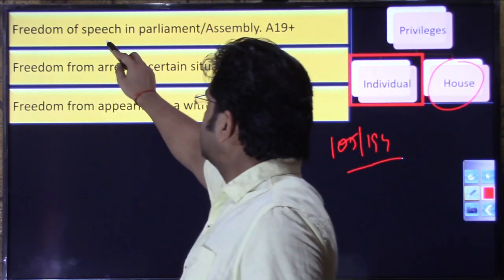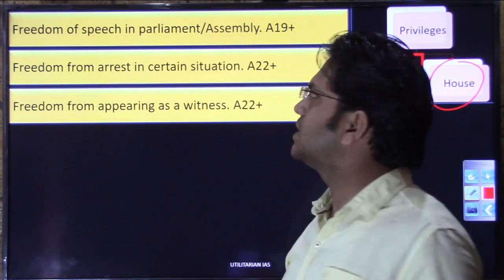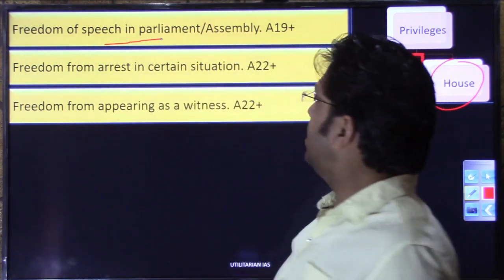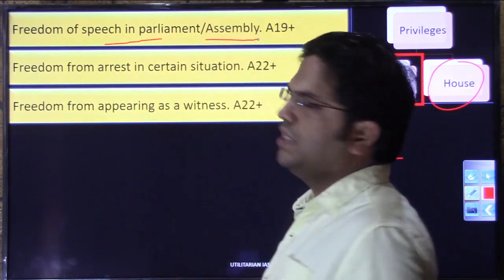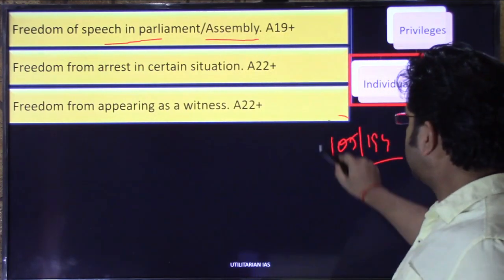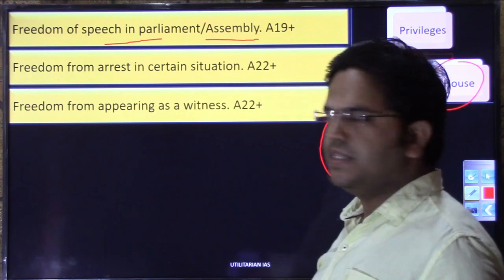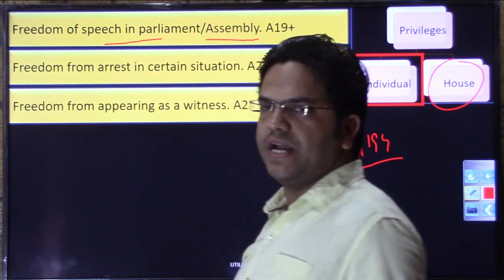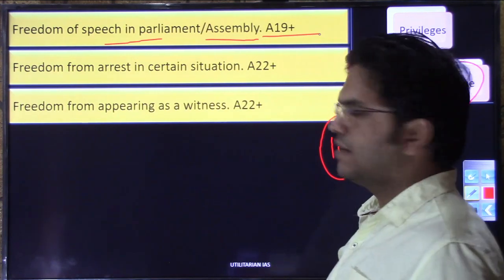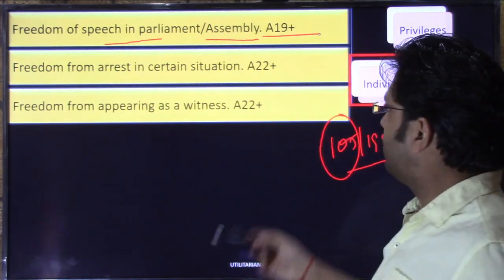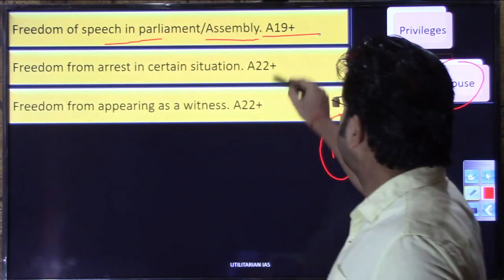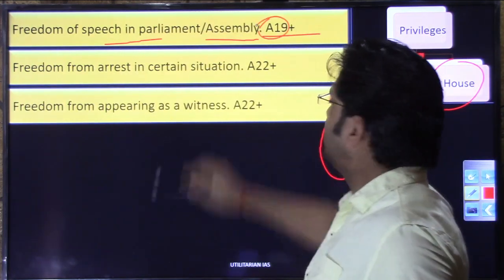The first privilege of a member of parliament and member of legislative assembly is that they enjoy freedom of speech in parliament and in assembly. The key word is that this freedom of speech, or the privilege of freedom of speech that they have, is over and above Article 19, Article 19 plus. As citizens, their freedom of speech is also protected like ours, in Article 19.